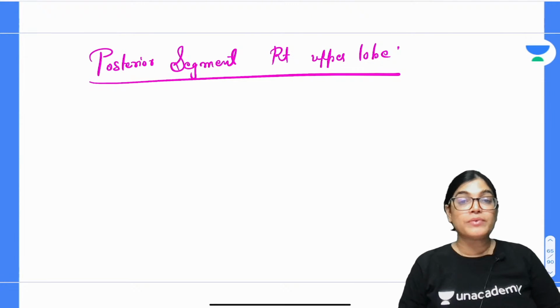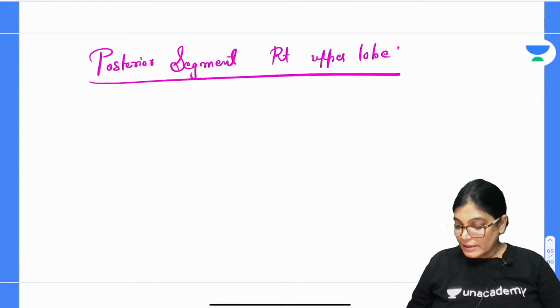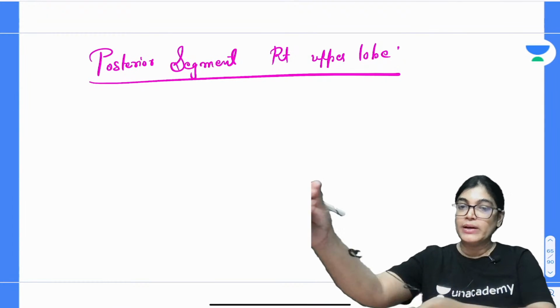Now the reason of right upper lobe being involved is due to gravity. What happens due to gravity?